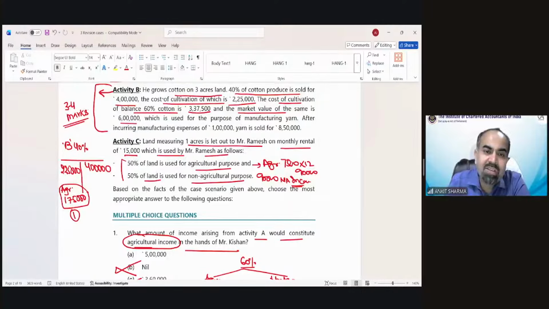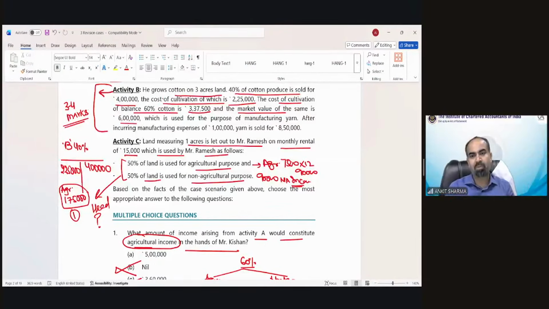Can you tell me the rent of this land is taxable under which head of income? Suppose I ask you, this rental income, the 50% part of non-agricultural purpose, 90,000, is going to be taxed. So under which head of income is this 90,000 going to be taxed? Who will give the answer?